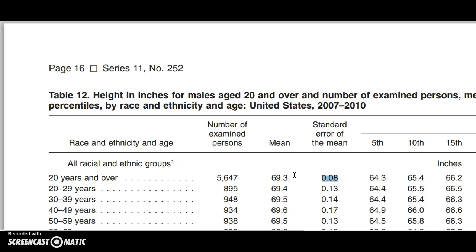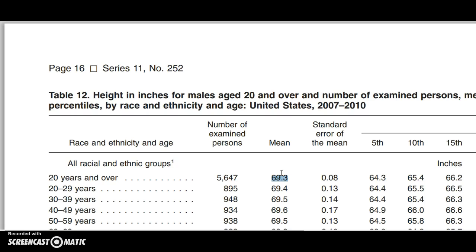So just to restate that, it's probably not exactly 69.3. But if I go 2 of these standard errors below, so down to 69.14, and 2 of these standard errors above the mean, so 69.46, somewhere between 69.14 and 69.46, that's my confidence interval. That's my 95% confidence interval. I'm 95% confident that the adult average male, US male mean, is somewhere within that range.